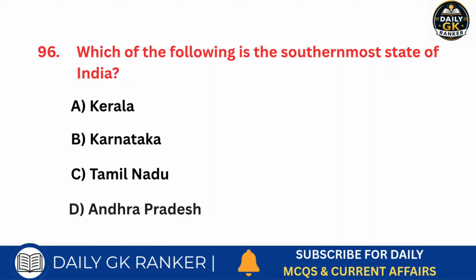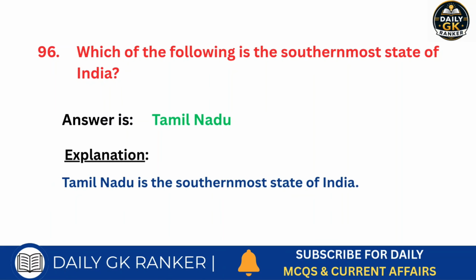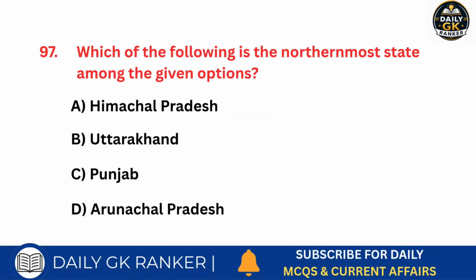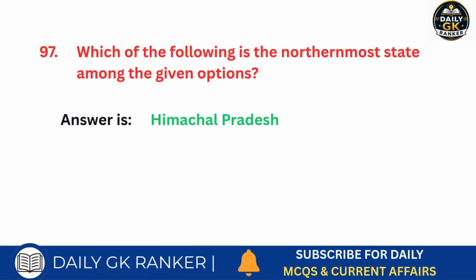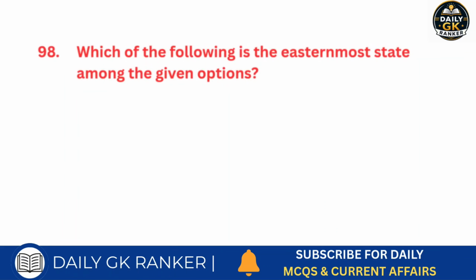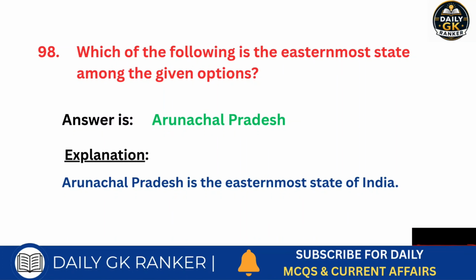Which of the following is the southernmost state of India? Answer is Tamil Nadu. Which of the following is the northernmost state among the given options? Answer is Himachal Pradesh. Which of the following is the easternmost state among the given options? Answer is Arunachal Pradesh.